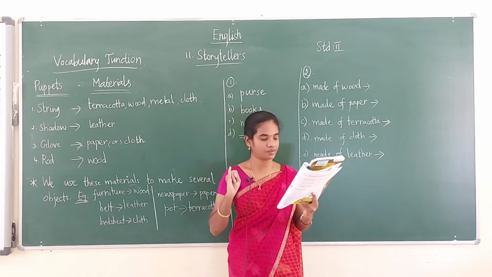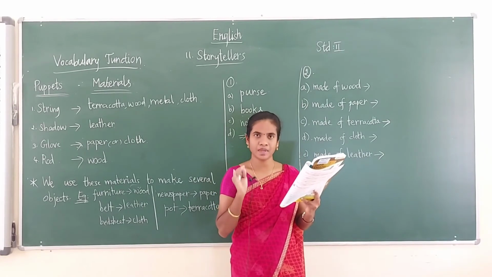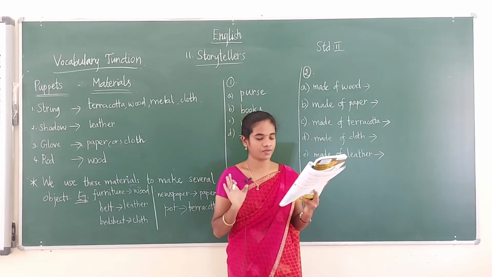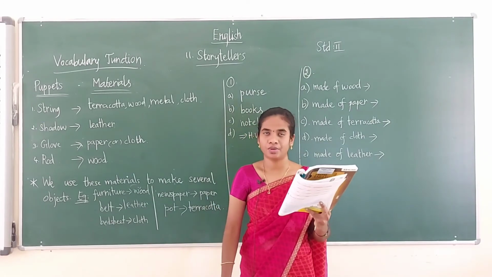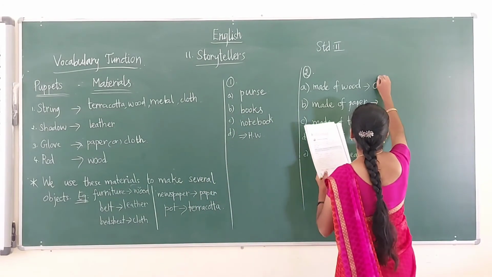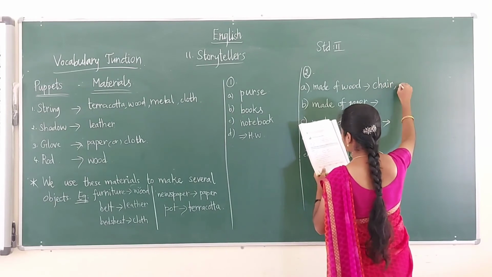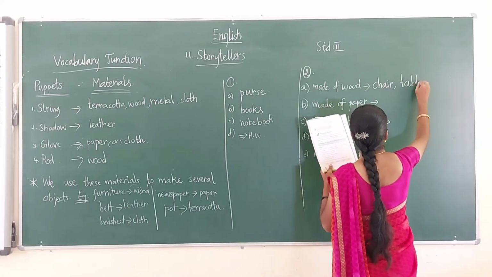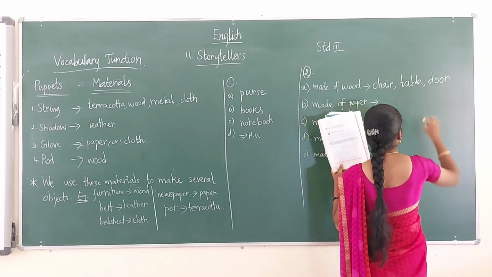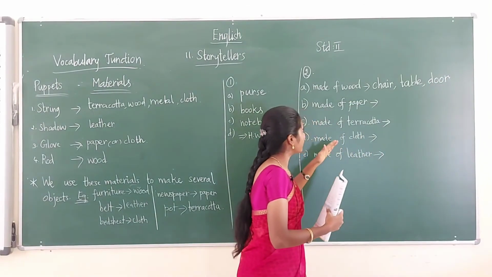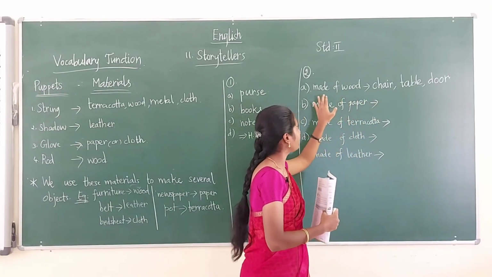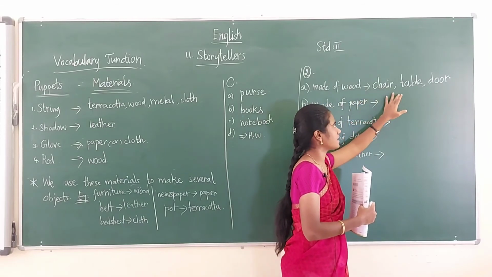The chair is made of wood. Table is made of wood. Mirror, is it made of wood? No, it's not. Eraser is not made of wood. Then door is made of wood. So you have to circle these words. What are the words you have to circle? Chair, table, door. So these are all the things we can make from wood. Made of wood, the things are chair, table, door.